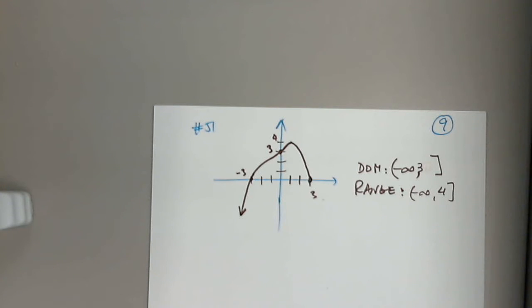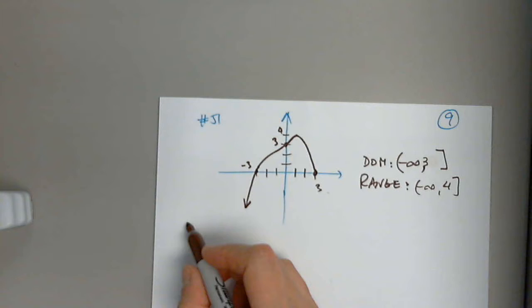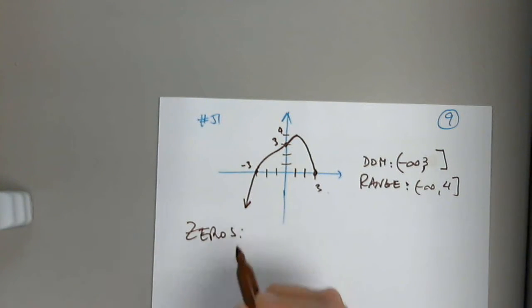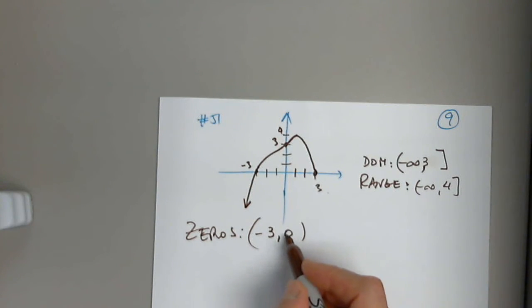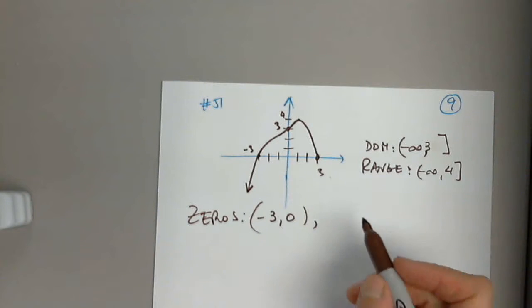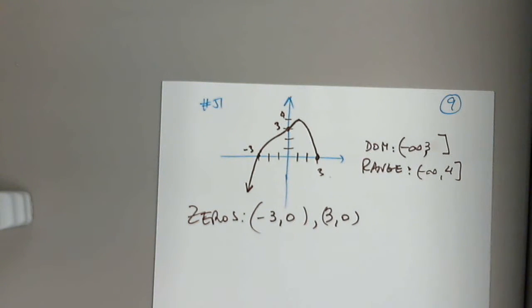The X-intercepts, called the zeros in this problem, of course. Zeros. -3. Yes, let's put them in ordered pair format. -3, 0, comma, and 3, 0. Very good, awesome. Next question, f of 0.